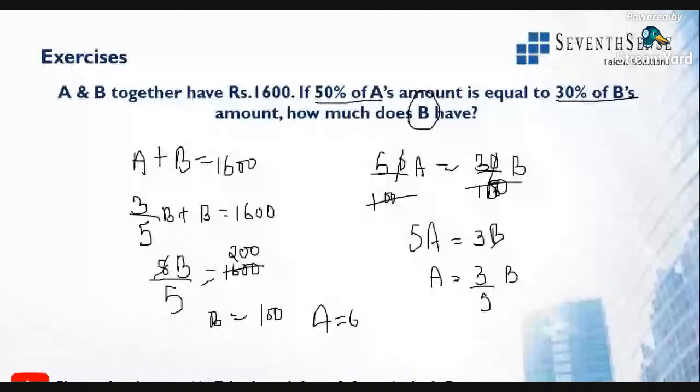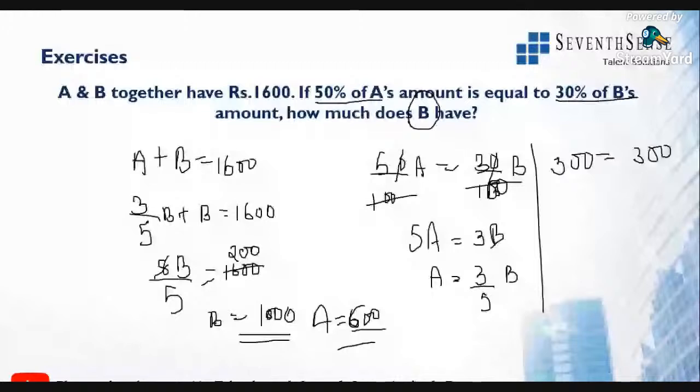All right. So if B value is 1000 rupees and A value is 600, they are asking 50% of A's amount. All right. So what is 50% of A's amount? It is 300. So 50% of A is 300. That is equal to 30% of B. 30% of 1000 is 300 itself, right? So we got this equal. All right. So this means B value is 1000 rupees.